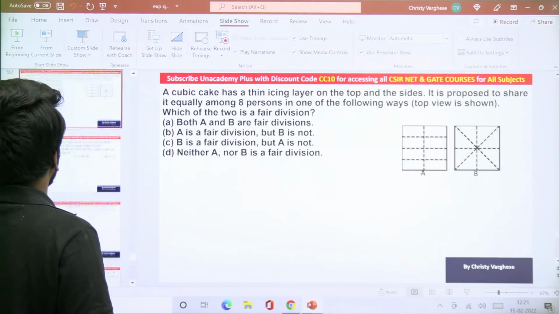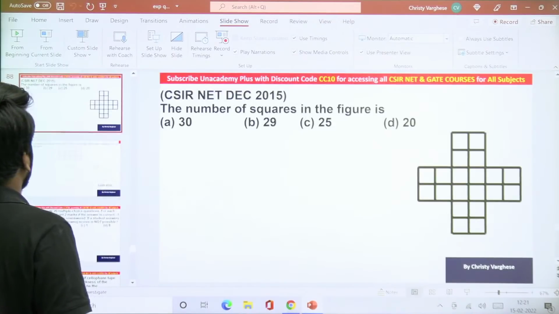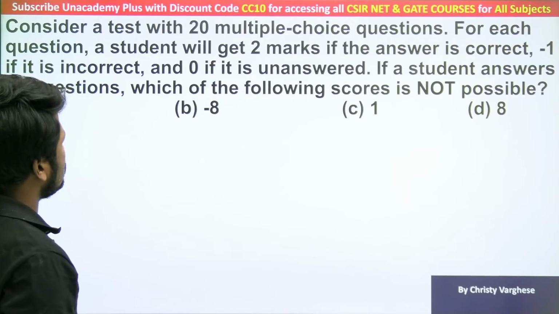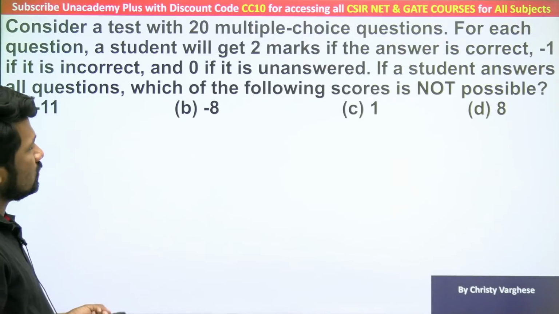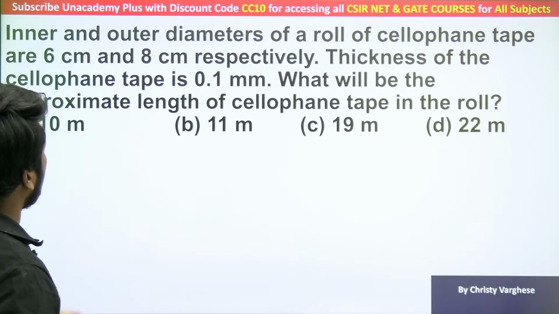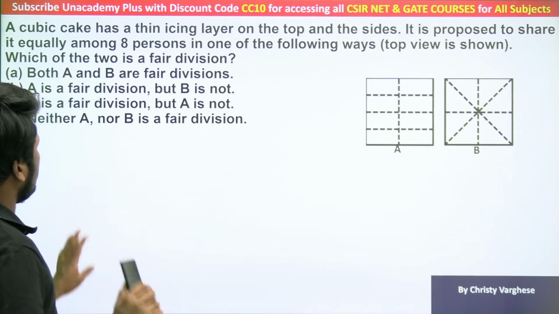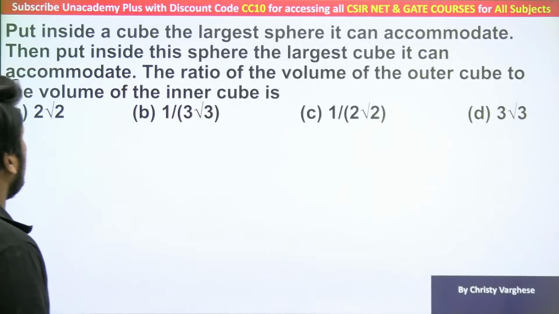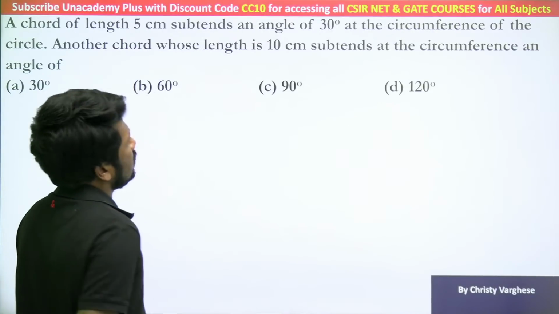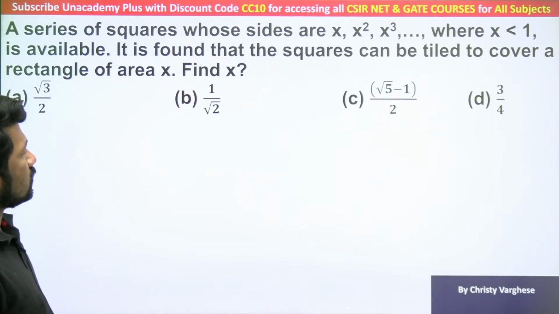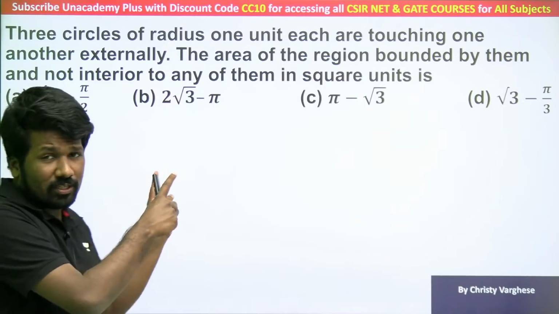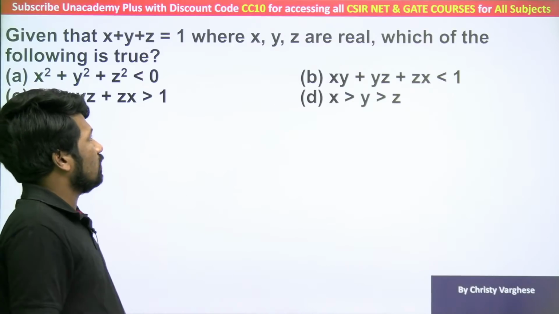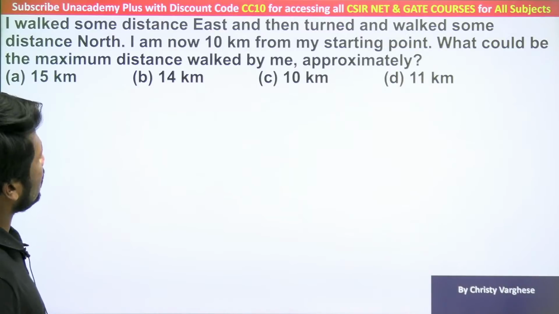And a few more questions to practice if you want, I will show you. You can pause the video now or later and take a screenshot if you want and practice these questions. These are good questions to practice if you have time. If you don't have time to practice, don't worry. Whatever you are clear about now, with that confidence, go for the exam. If you want further practice, these are a few questions from important topics of NET aptitude. Tough questions are also there, so don't worry too much if you are not getting the answers for these. For the time's sake, if you want to practice, you can, otherwise you can skip.